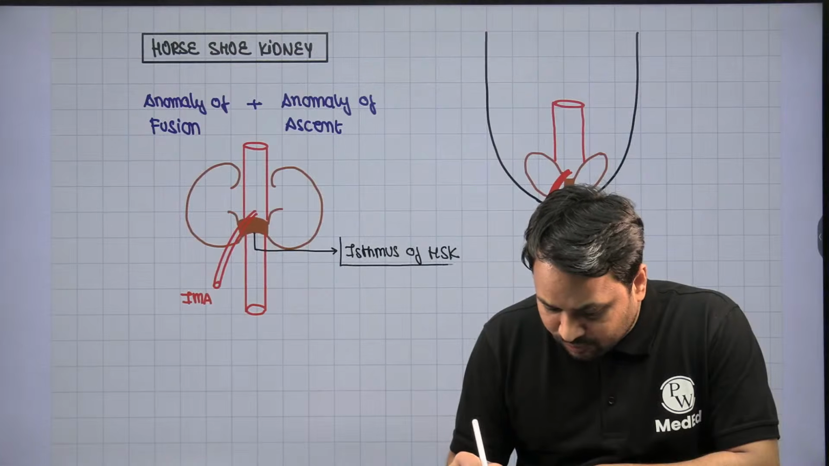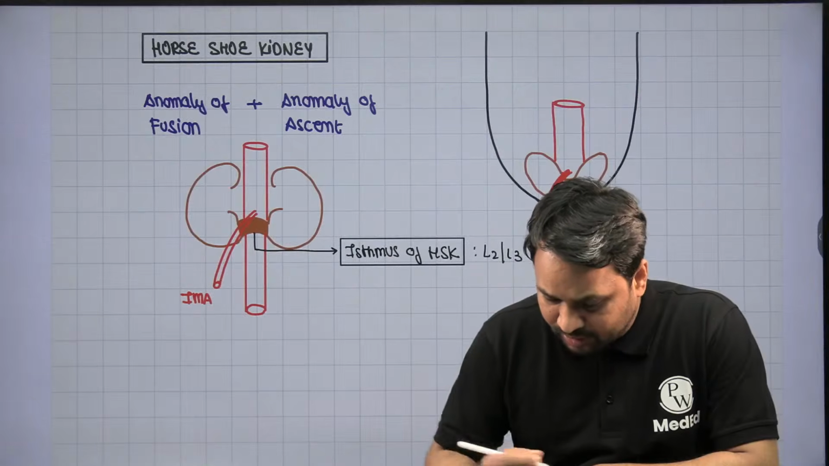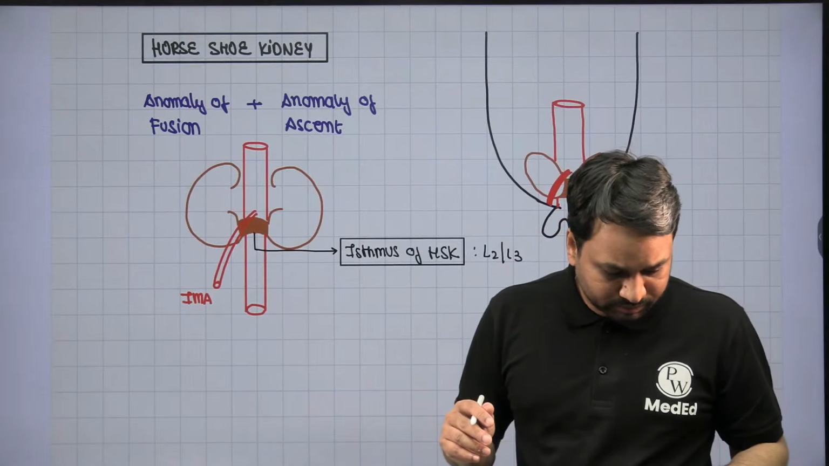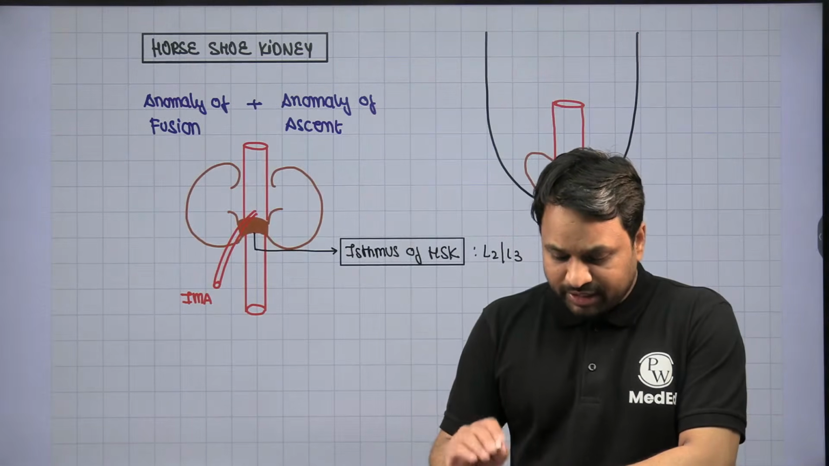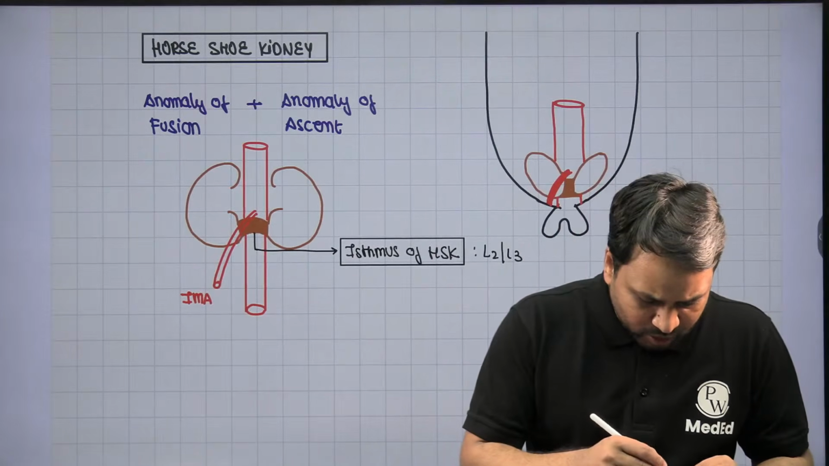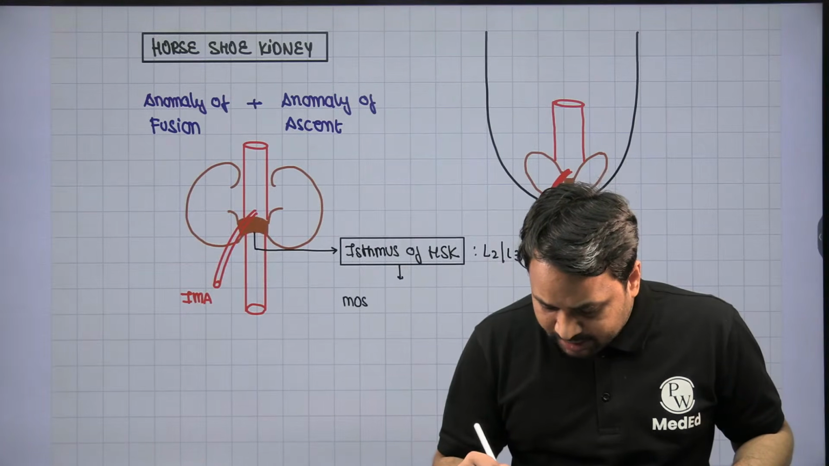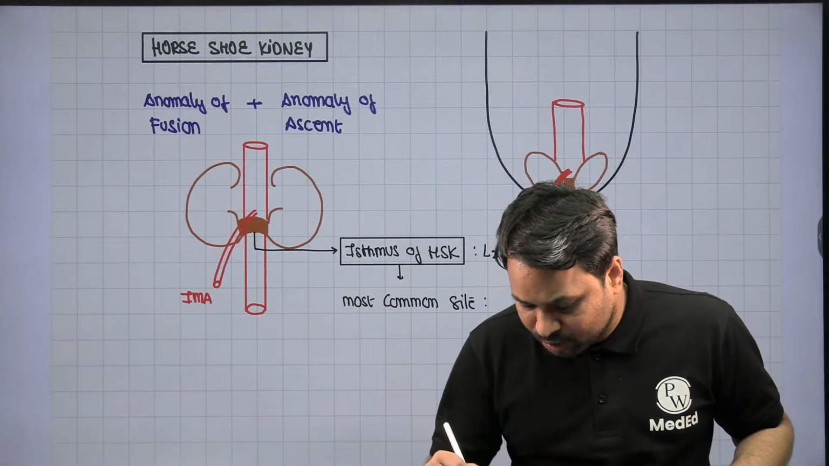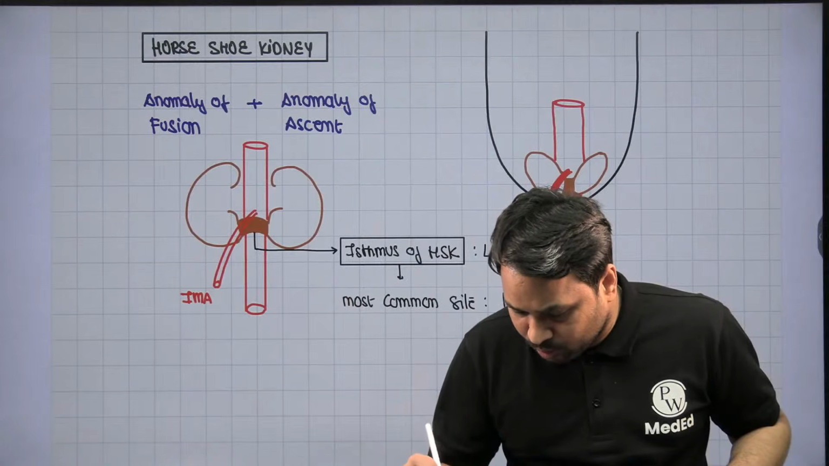Now remember, the isthmus of the horseshoe kidney is usually seen between the second and third lumbar vertebra. So the isthmus is the area which is fused, and this is between the L2, L3 part. The most common site for this isthmus to be formed is the lower pole of the kidney.